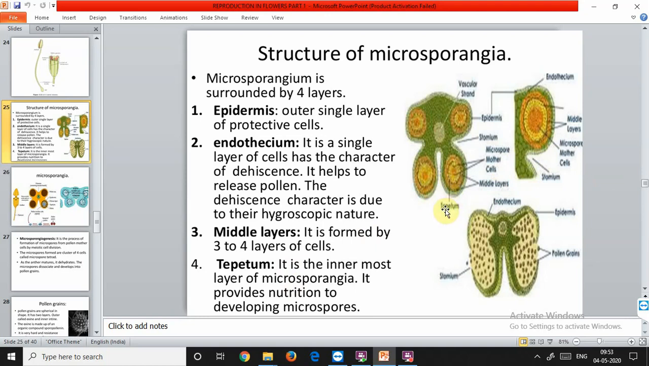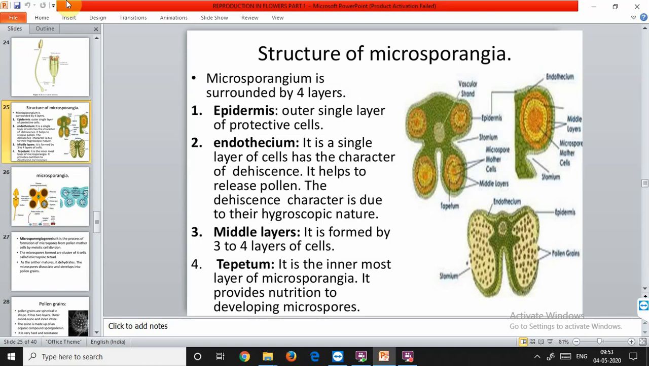The tapetum is made up of the protoplasmic contents, and the tapetum forms the nutritive tissue nourishing the developing microspores. Microspores are the pollen grains. So tapetum provides nourishment to these growing microspores that are inside the pollen sacs. The cells of tapetum may be multinucleate or may have a large polyploid nucleus.